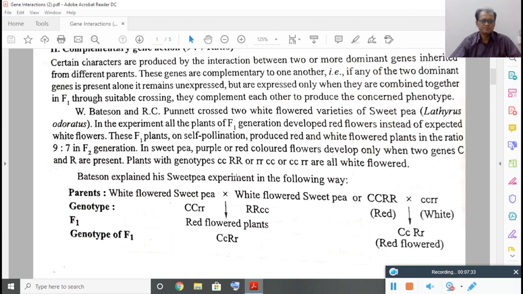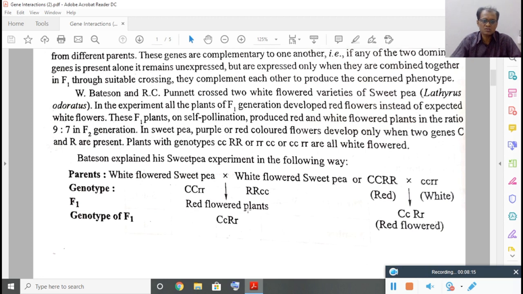So you can observe here, in sweet pea, this is the white flowered sweet pea plant. Only one complementary factor is present in the dominant form, that is C. The other factor is not present here; it is present in the recessive form. So, white. Here also the plant has a white flower. Why? Here only one dominant gene is present, and the other gene is not present in the dominant form; it is present in the recessive form. So here R is not there and here C is not there. Therefore, the plant produces white flowers.